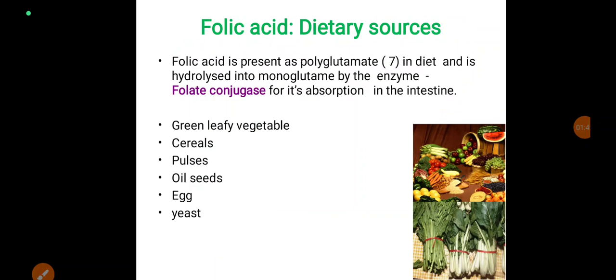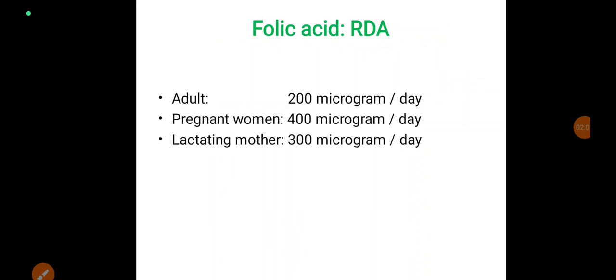Dietary sources of folic acid are green leafy vegetables, cereals, pulses, oilseeds, egg, yeast. Folic acid is present as polyglutamate in diet and is hydrolyzed into monoglutamate by the enzyme folate conjugase, which helps for the absorption in the intestine. Recommended daily allowance for adult 200 microgram per day, for pregnant woman 400 microgram per day, for lactating woman 300 microgram per day.